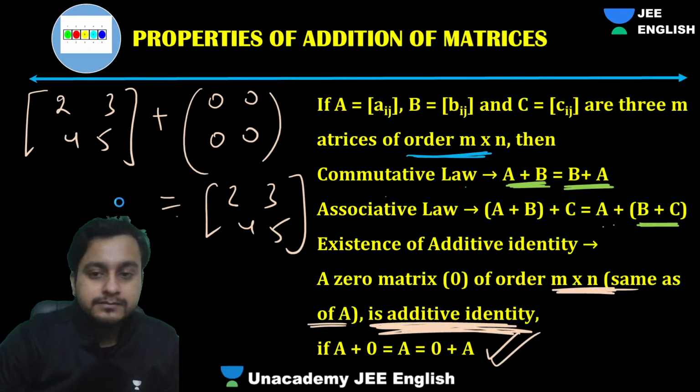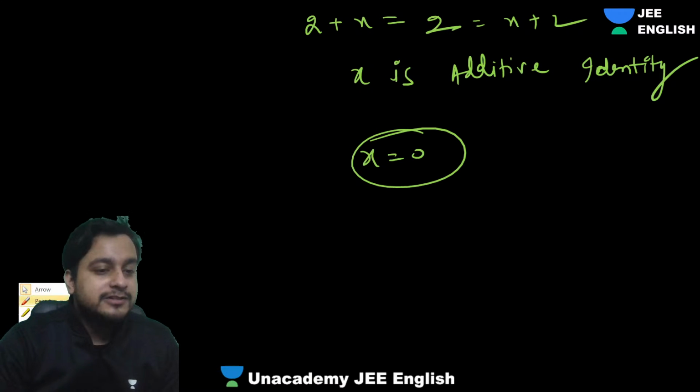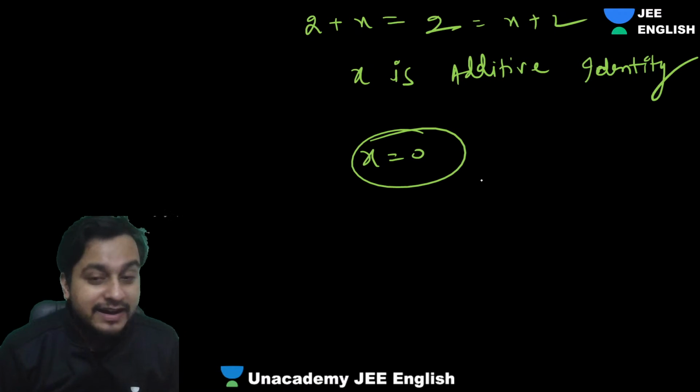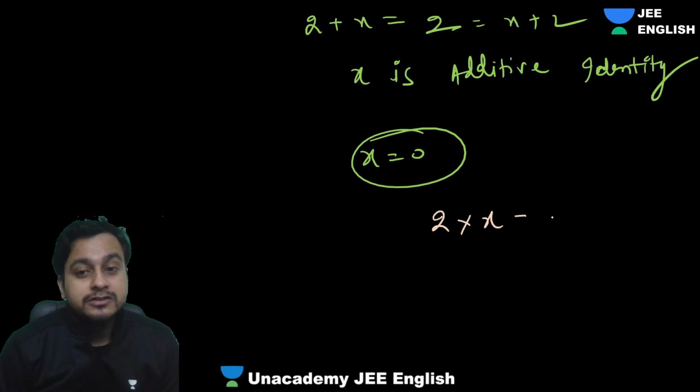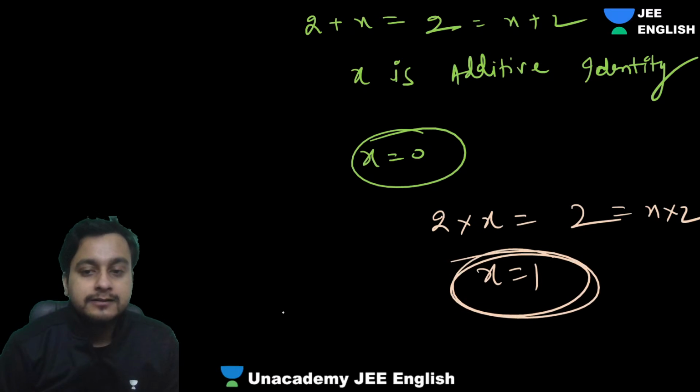Clear? Fantastic. Okay. Multiplicative identity also we learned, right? Multiplicative identity was what? 2 into x, so that we get 2. That should also be equal to x into 2, right? This was called multiplicative identity. So how much did that come to? That used to come as 1.